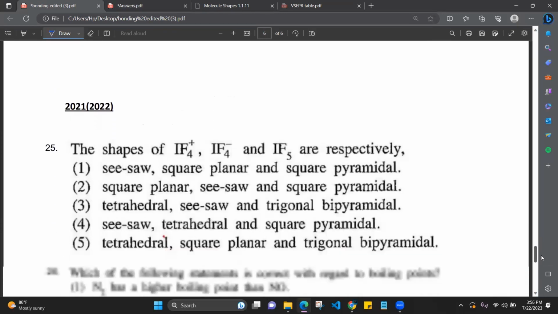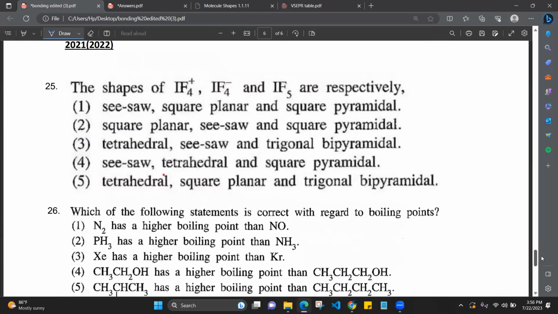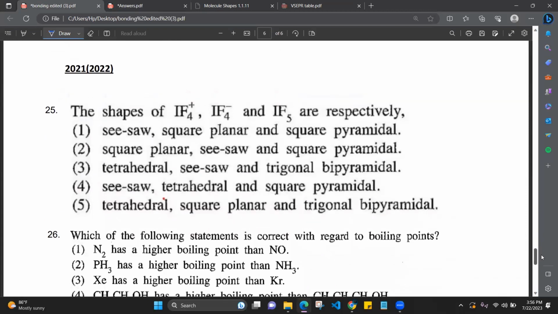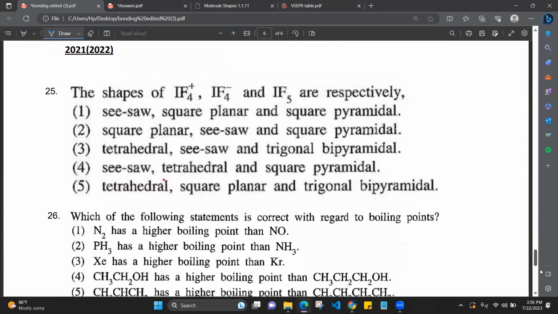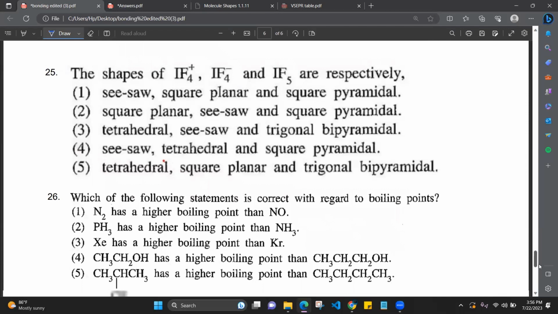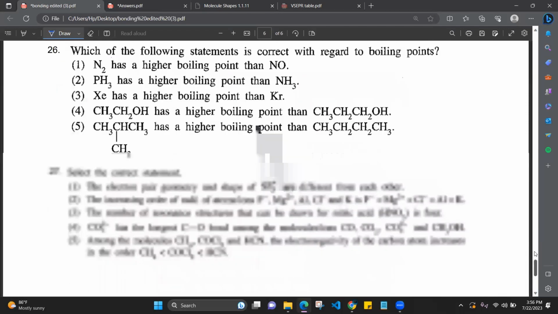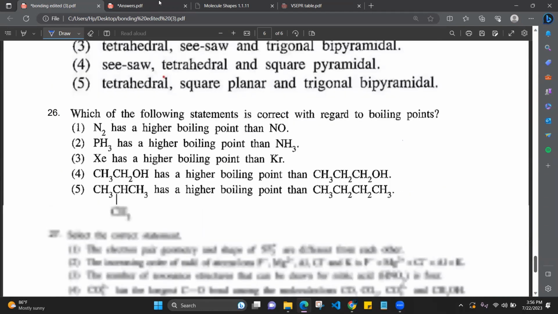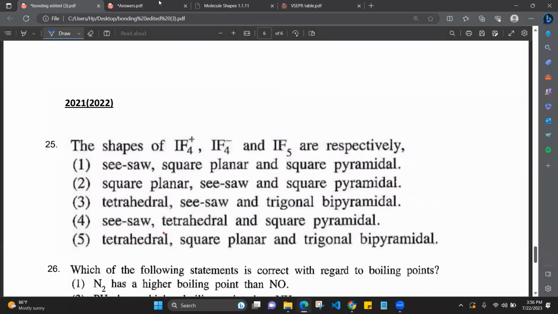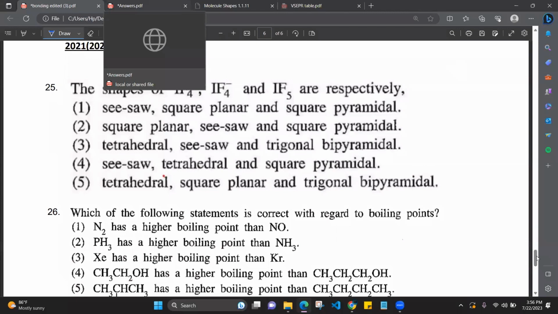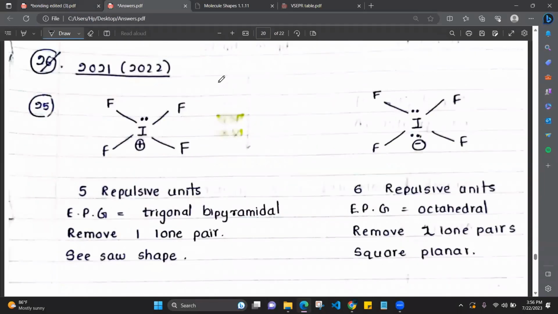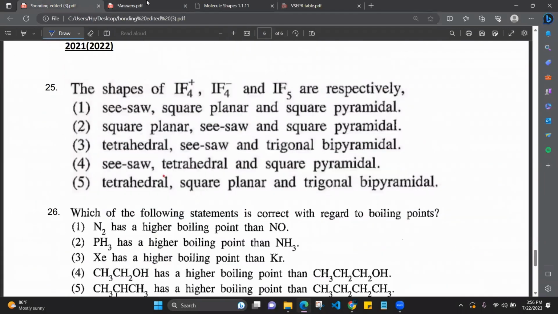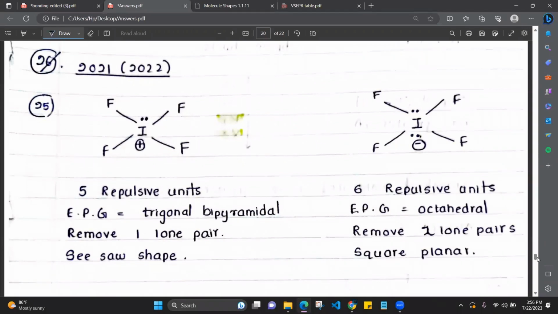Okay, then we come to the 2021 paper. Do we have time to do that? There are just 3 questions. Okay, I'll just explain it quickly. The shapes are given. These are the molecules, and we have to find the shapes of them: IF4 plus, IF4 minus, and IF5.